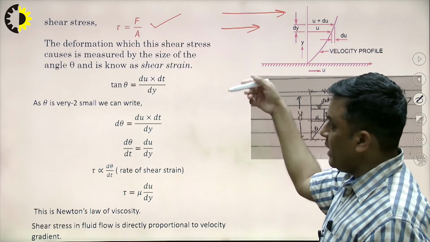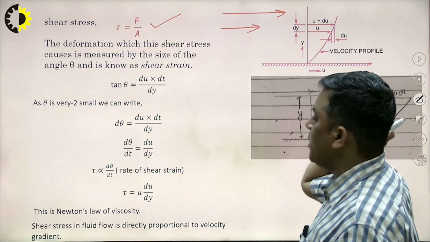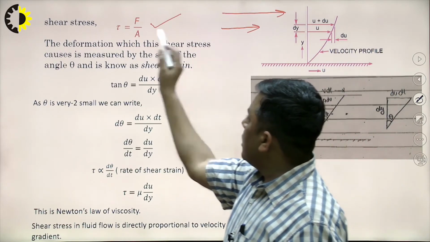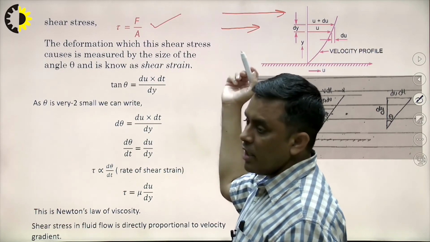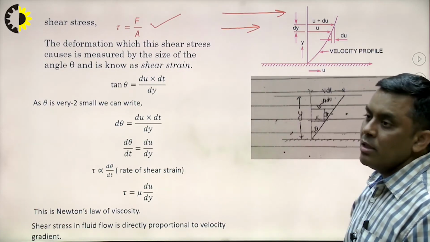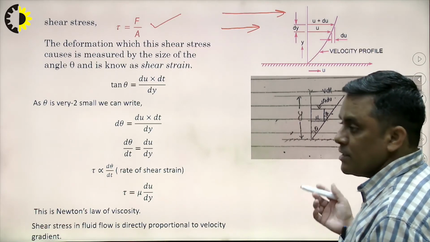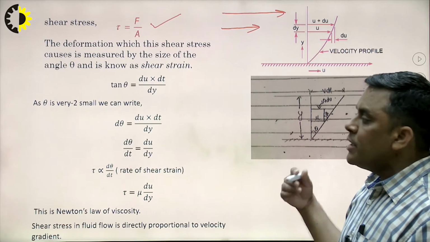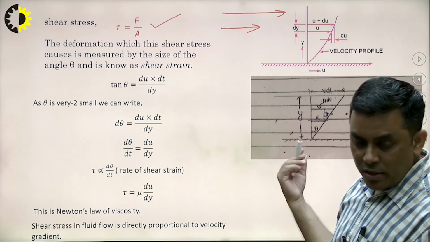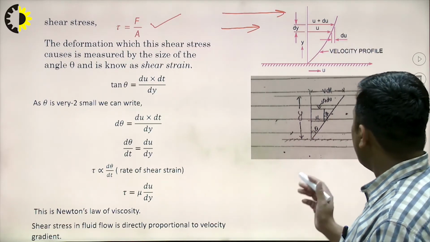Now, how do we measure the shear deformation? How much shear deformation is occurring? The deformation which this shear stress causes is measured in terms of shear strain, and shear strain is measured in terms of theta, the angular deformation.